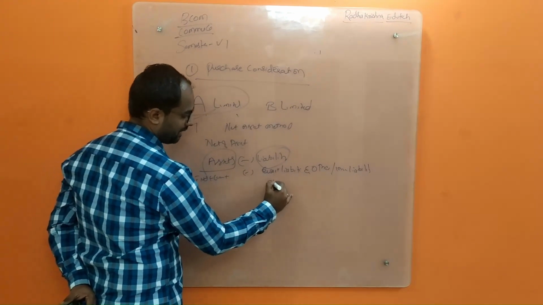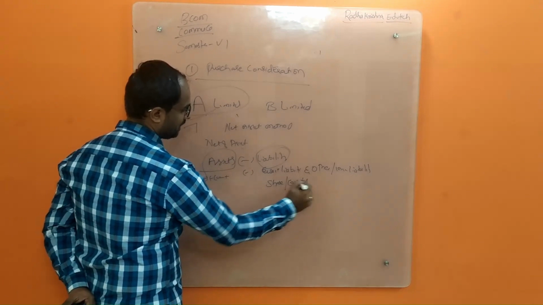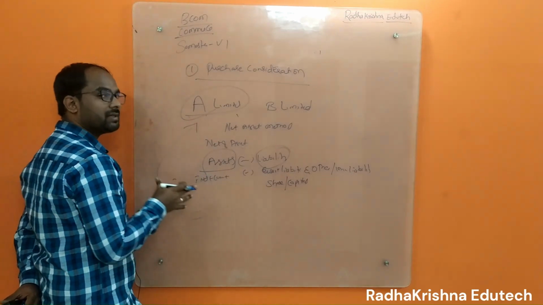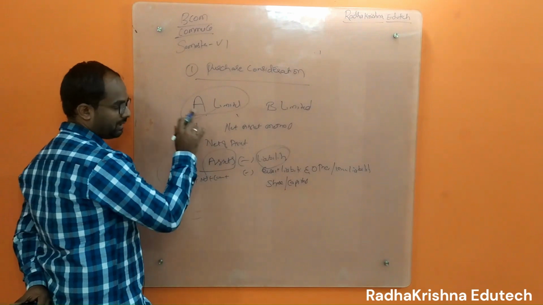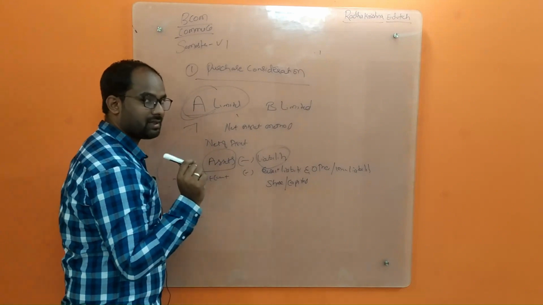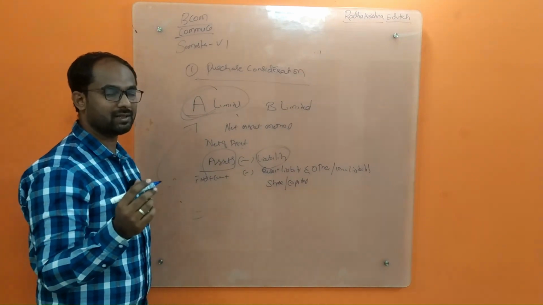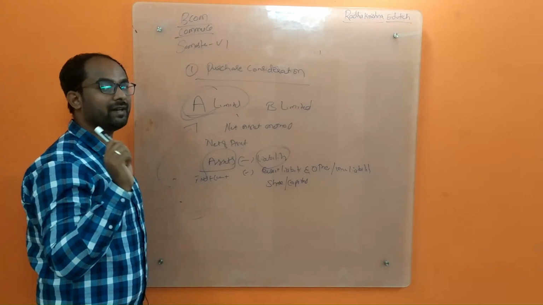You should not consider any shares or capital of the seller company. All this is calculated based on the seller's book only, but we are accounting in the purchaser's book. Accounting always comes in the purchaser's book, but we calculate the purchase consideration based on the seller's book or vendor's book.